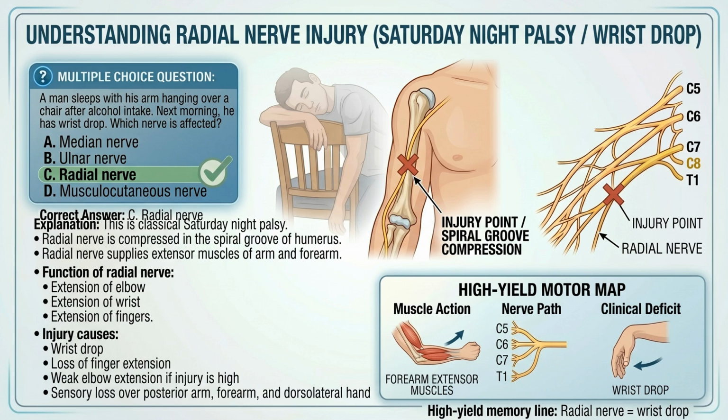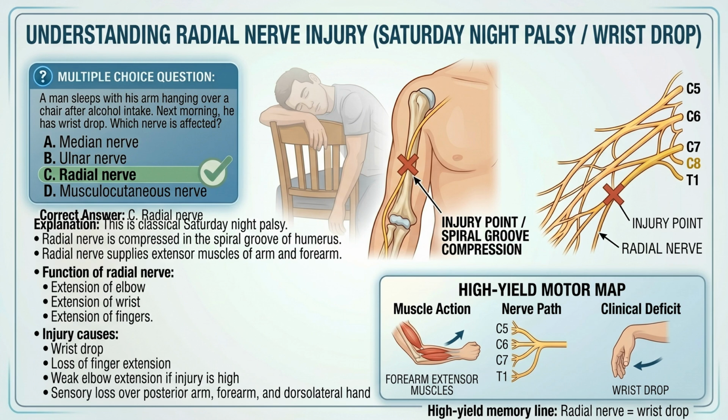Students, let us understand this question through the diagram. Here the question says, a man sleeps with his arm hanging over a chair after alcohol intake. Next morning, he has wrist drop. Now the question is asking, which nerve is affected? The options are A, median nerve, B, ulnar nerve, C, radial nerve, D, musculocutaneous nerve.